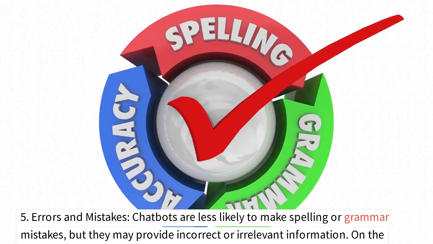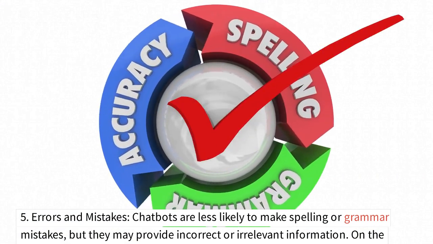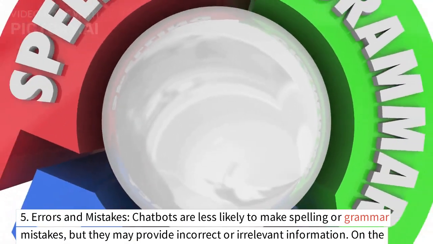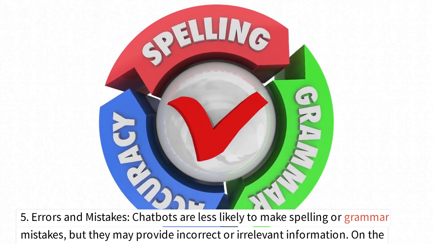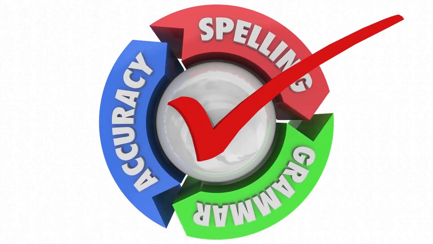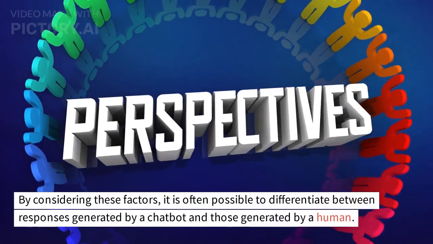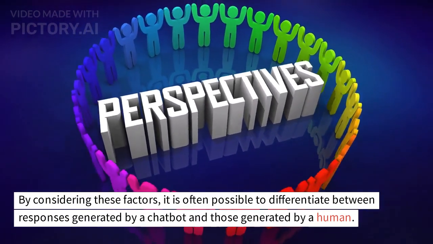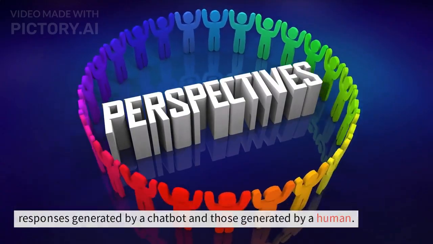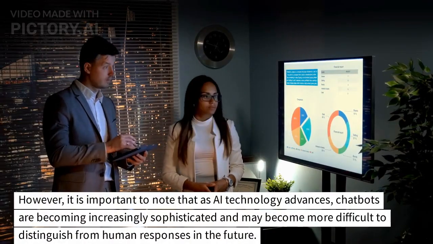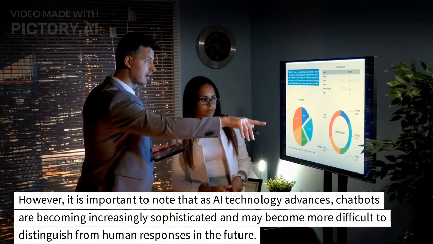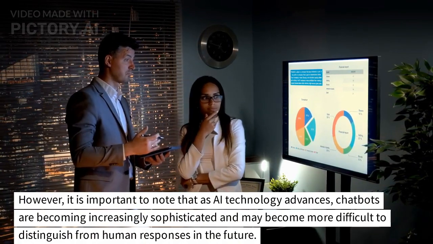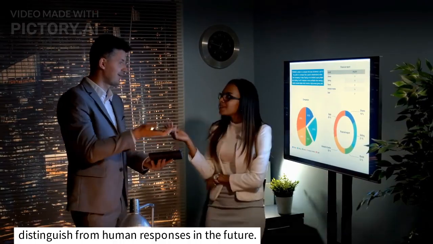Chatbots are less likely to make spelling or grammar mistakes, but they may provide incorrect or irrelevant information. On the other hand, human responses may contain mistakes, but they can also provide unique insights and perspectives. By considering these factors, it is often possible to differentiate between responses generated by a chatbot and those generated by a human. However, it is important to note that as AI technology advances, chatbots are becoming increasingly sophisticated and may become more difficult to distinguish from human responses in the future.